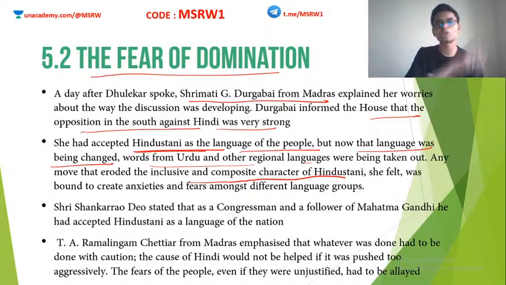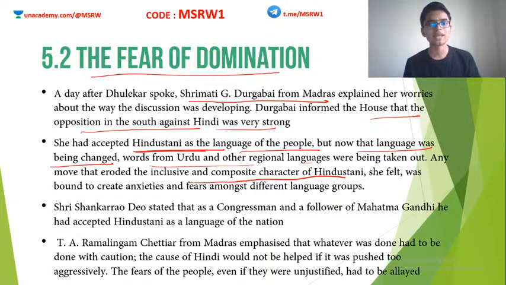Based on Mahatma Gandhi's recommendations and the earlier stance of the Indian National Congress, Durgabai tried her level best to popularize Hindustani in South Indian states, including Tamil Nadu, the Madras province. But now, instead of Hindustani, Hindi is being put forward as the national language.